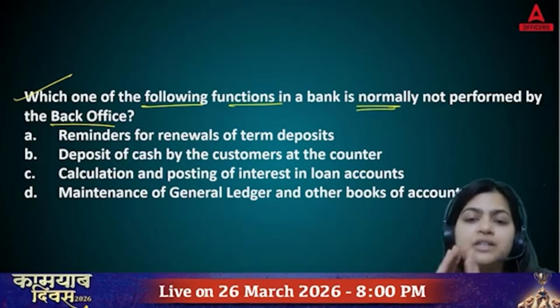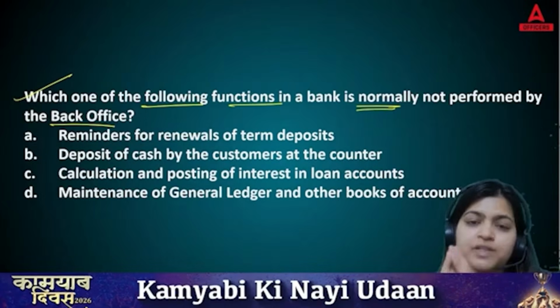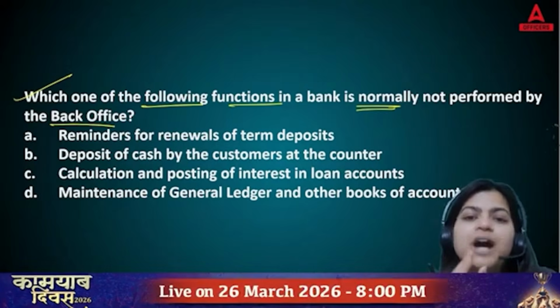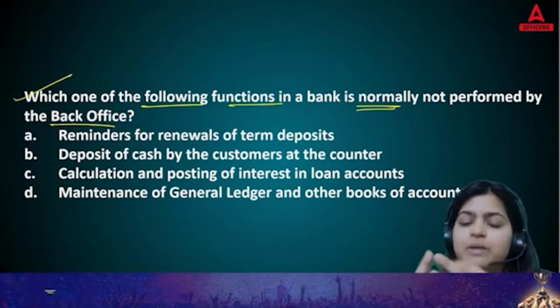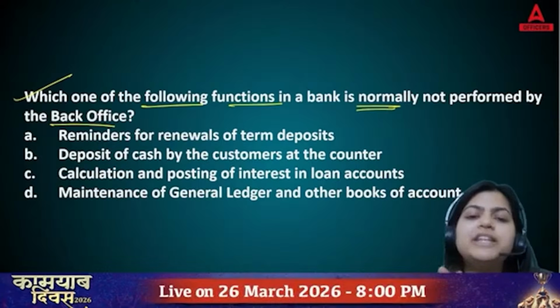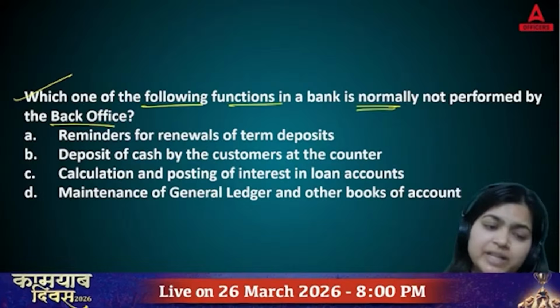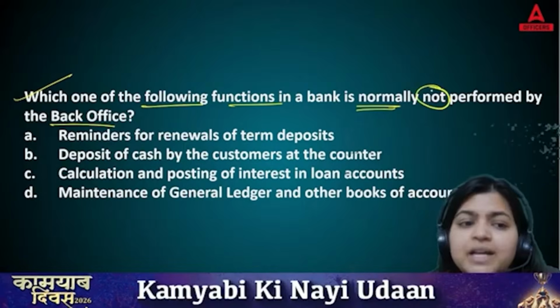So if you are working in a bank, especially in, let's say, HO, that is head office, or local office of the bank, then you are working in back office, where you are calculating interest payments, you are checking KYCs, you are maintaining IT, you are maintaining audit. You are working for the accounts, taxation. If you are working in this field, in back office, then you are sitting in the back office. So now this question is based on that only. Which one of the following functions in a bank is normally not performed by the back office?